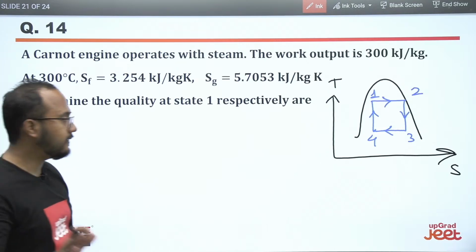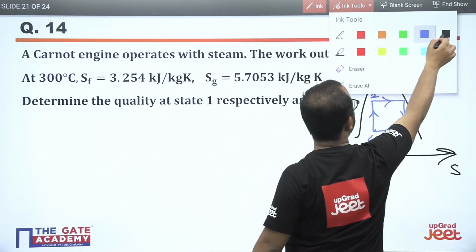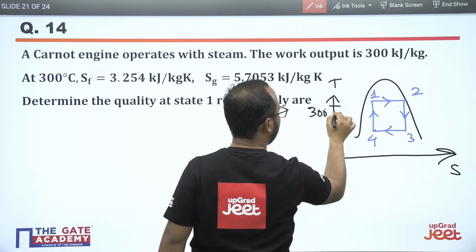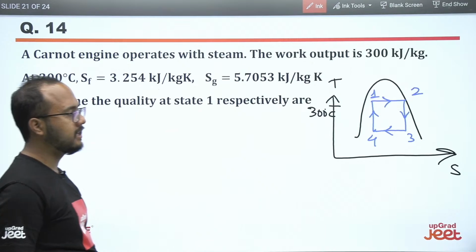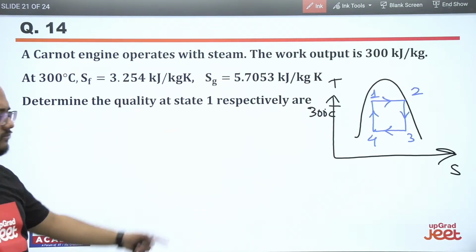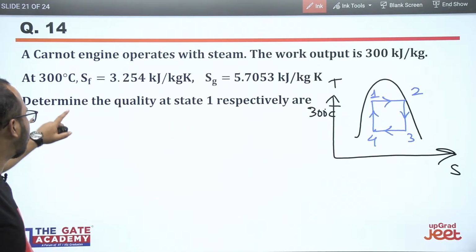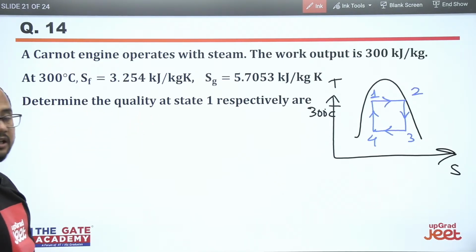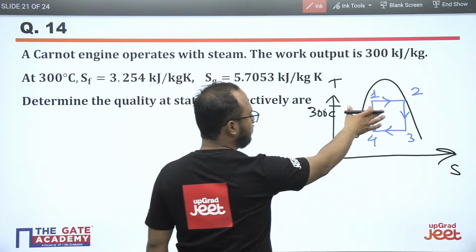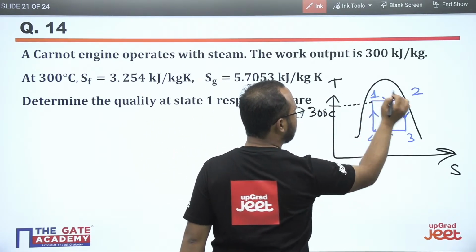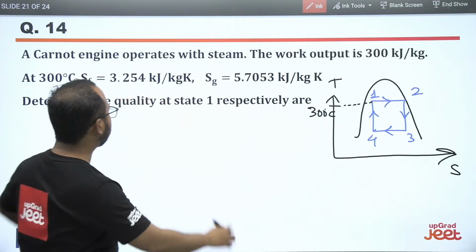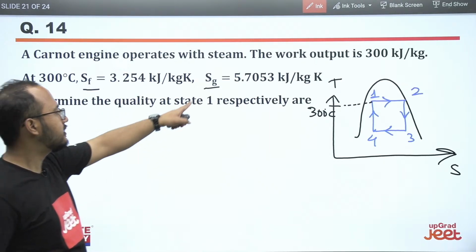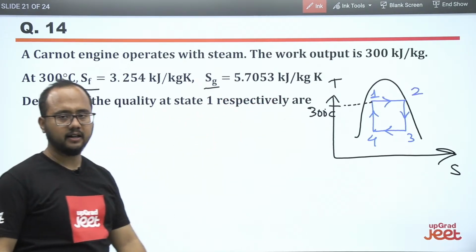First of all, see that they have mentioned the condition for the 300 degrees Celsius temperature. 300 degrees Celsius is here, right, like this, and the second temperature will be another temperature. But determine the quality at state 1. You have to calculate the quality at state 1. They have mentioned the condition for 300 degrees Celsius, that is the higher temperature. For the high temperature, they've given various conditions like entropy at saturated liquid and saturated vapor, right?